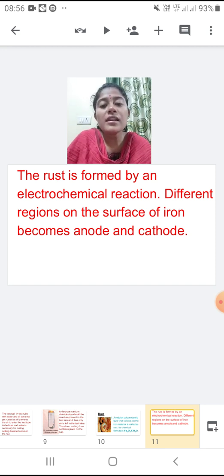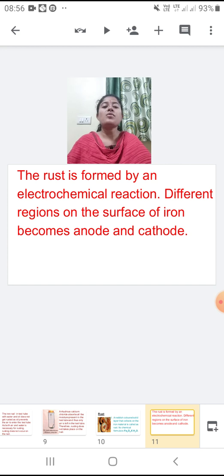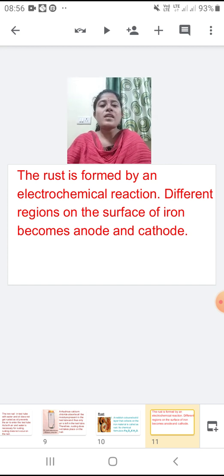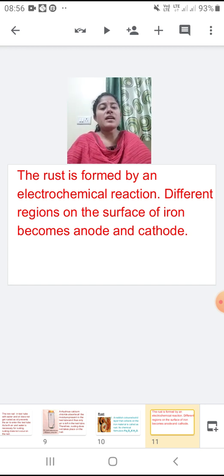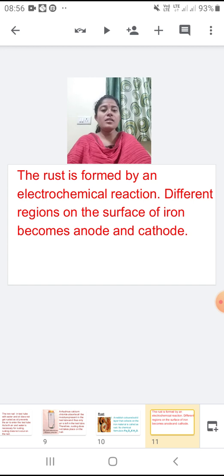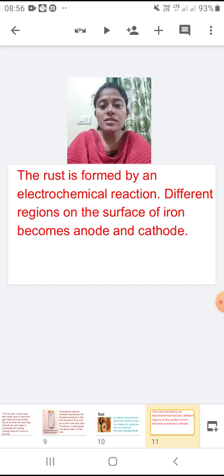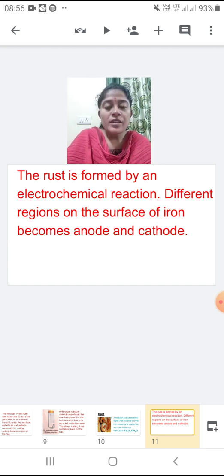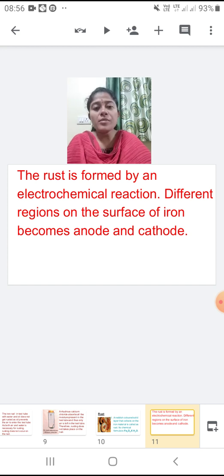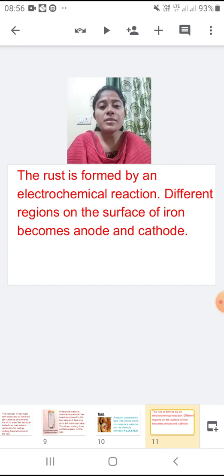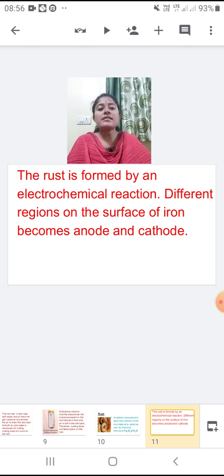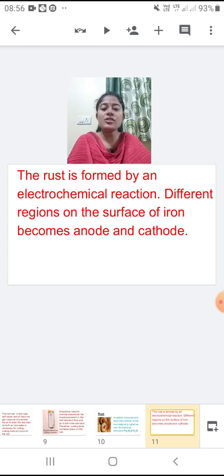It's an electrochemical reaction. The rust is formed by an electrochemical reaction. Different regions on the surface of iron become anode and cathode. We all know what anode and cathode are. In 9th standard we have done this. If you remember the electrochemical cell, one acts as a positive terminal, one acts as a negative terminal.